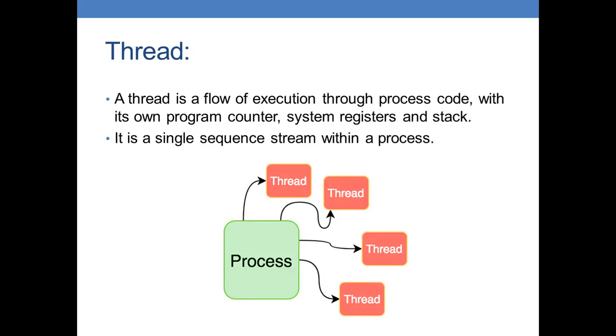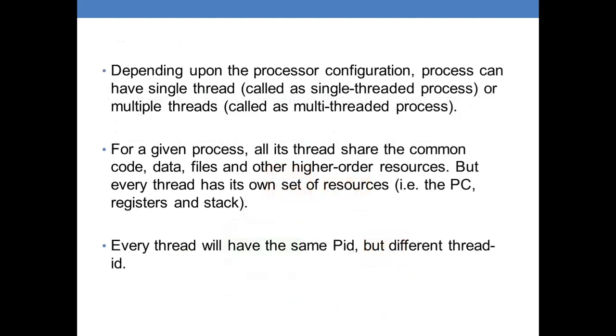It stores the information of the stack so that it stores the history of the executed instructions, and also it may contain the information of system registers to know the current working variables. Depending upon the processor configuration, a process can have a single thread, and so it is called a single threaded process, or multiple threads, called a multi-threaded process.